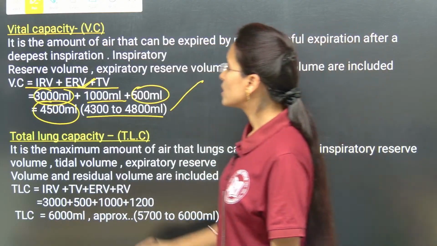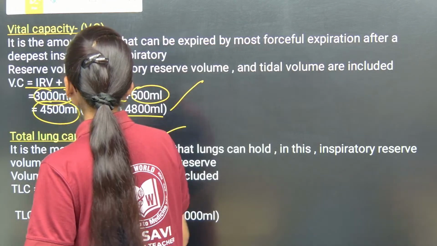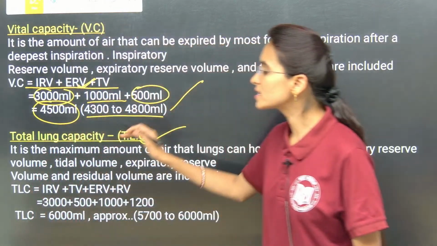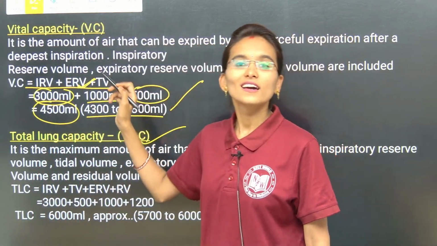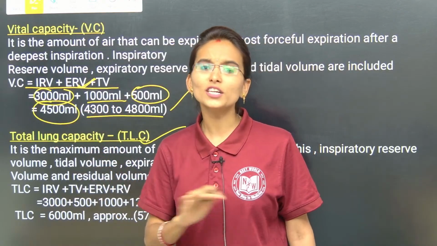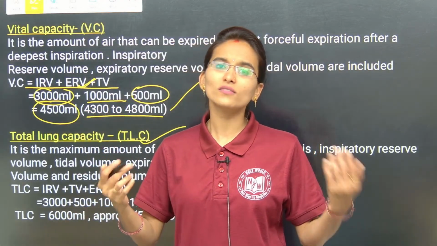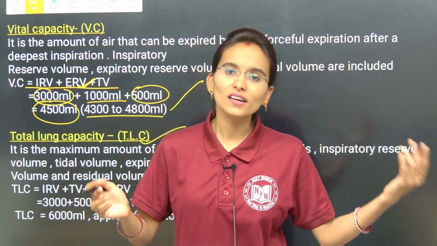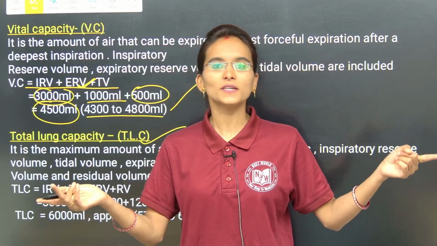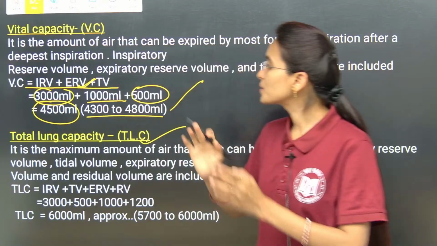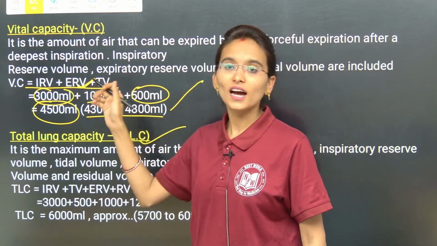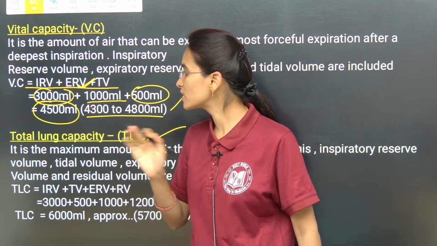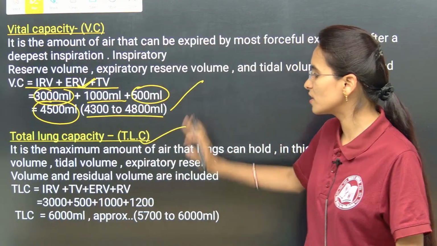So now let's understand about the total lung capacity. Here we need not count the residual volume, okay. It always remains the same, either in forceful expiration or inspiration. But you always need to remember the IRV, ERV and TV volumes, then it becomes easy to understand everything.